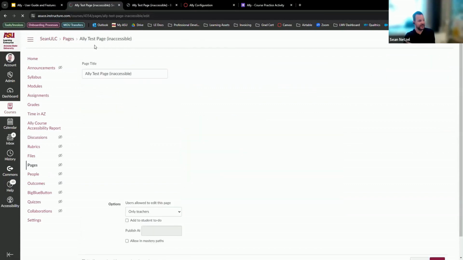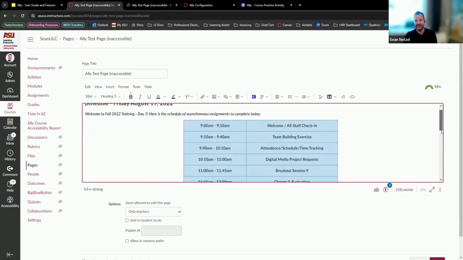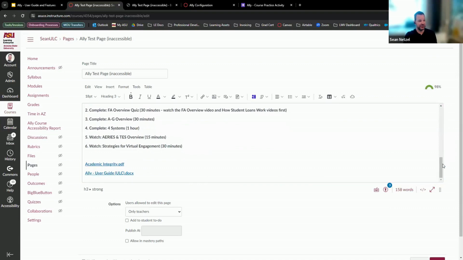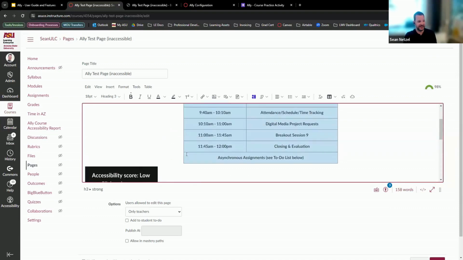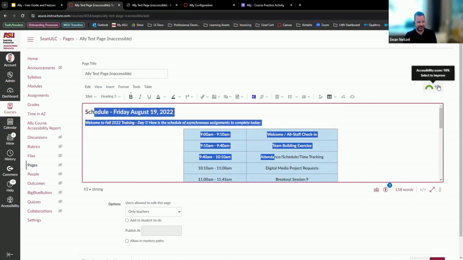So if I go into edit on the Canvas page I was just showing you, hopefully it loads. There it is. Because I remediated that one page, you could see Ally is automatically scanning this as I'm typing or editing on the page. And now it says 98 accessibility score. That's surprisingly high considering the assets are in it. But again, it's what you see is what you get. So it's focusing on the stuff you see right here. All of the text and HTML that I have on here, this is 98% remediated.